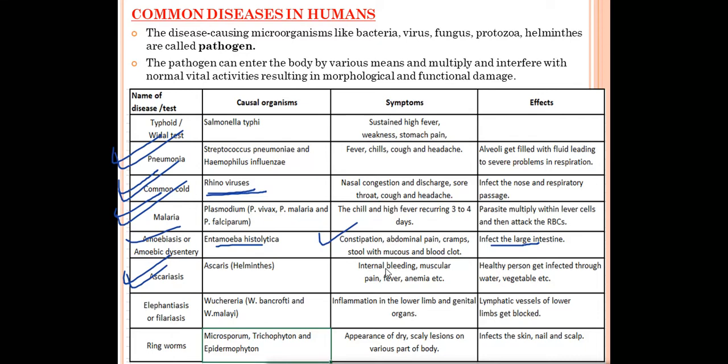Internal bleeding means inside your body bleeding will be there. You'll not know about that. Muscular pain will be there. You'll get fever also, and anemia. You can suffer from anemia also, loss of iron or blood in your body.